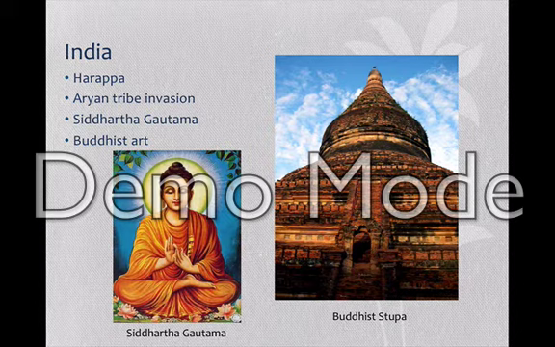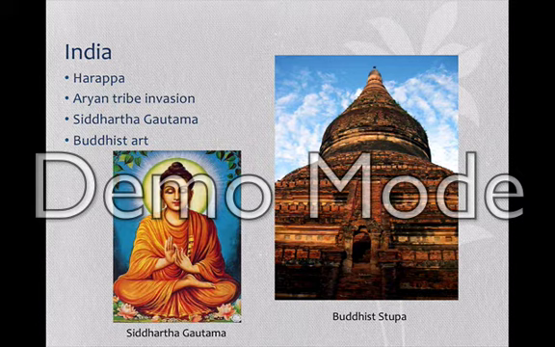Siddhartha Gautama, also known as the Enlightened One or Buddha, founded Buddhism. After reaching enlightenment, he founded the Four Noble Truths. The first one is that existence is full of suffering. The second one is that the cause of suffering is desire. The third is that if one wishes to eliminate suffering, one must first eliminate desire. Finally, the fourth and final noble truth is that if one wishes to eliminate desire, one must follow the moral code of the Eightfold Path, which regulates speech, thought, and action.